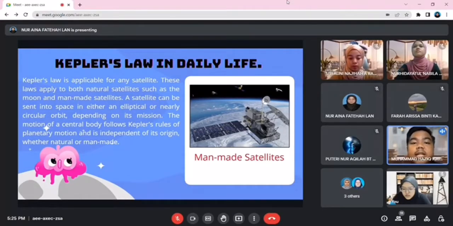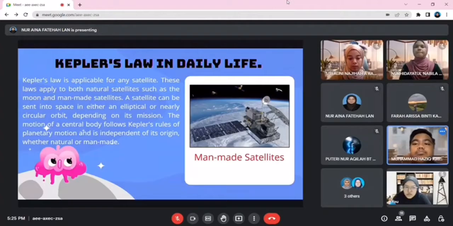A satellite can be sent into space in either an elliptical or nearly circular orbit, depending on its mission. The motion of a satellite follows Kepler's law of planetary motion and is independent of its origin, whether natural or